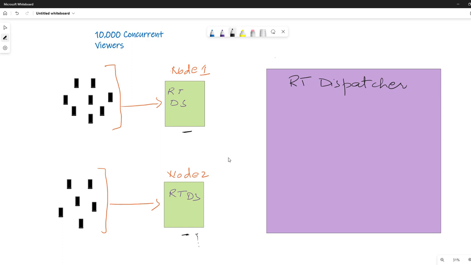So this real-time dispatcher will handle the different machines, and then these machines will handle different clients or users. So how does this actually work? These machines, the real-time delivery systems, will subscribe to the real-time dispatcher. So we have a dispatcher manager.